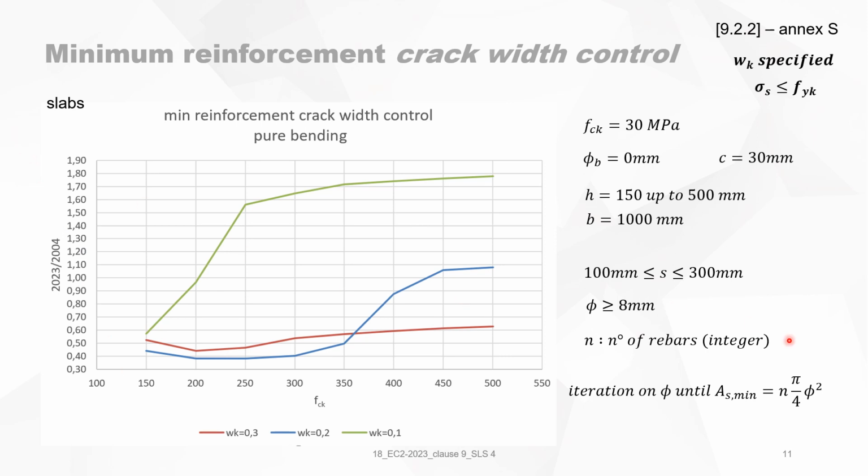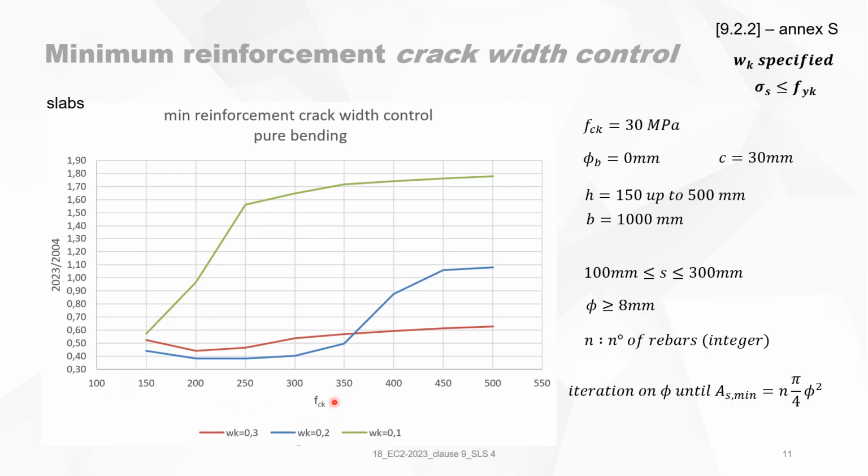For slabs, we will now look at different slab depths going from 150 up to 500 millimeters. B is 1000 millimeters. Again, the distance between the rebars is between 100 and 300 millimeters, and the rebar must be at least 8 millimeters. We take n as an integer and we make iterations on the diameter, and we do that until the unity check is 1. We've done that on this graph.